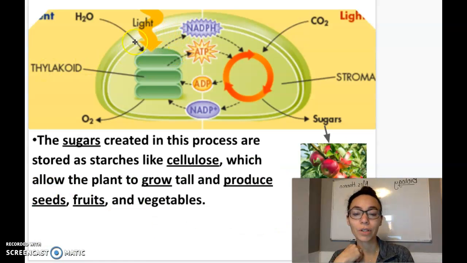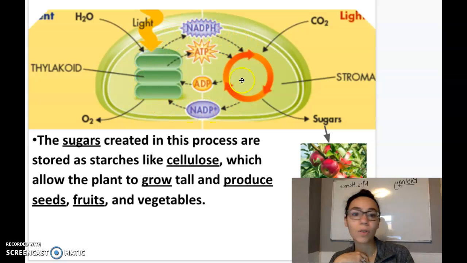All right, so if we look closely, this is kind of a zoomed in version of the chloroplast here. So we've got light coming in, water coming in, and carbon dioxide coming in, right? Remember, those are our reactants. Carbon dioxide, water, sunlight.